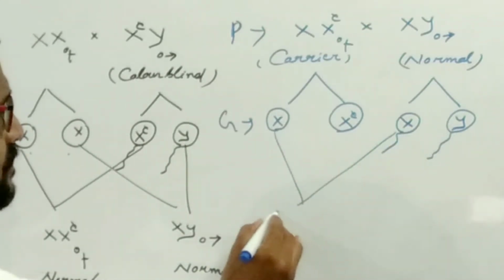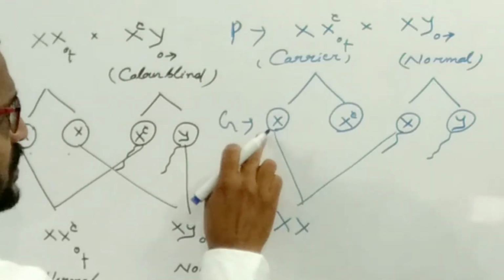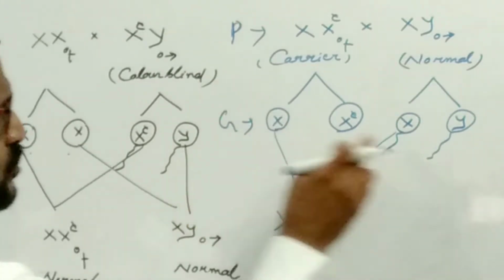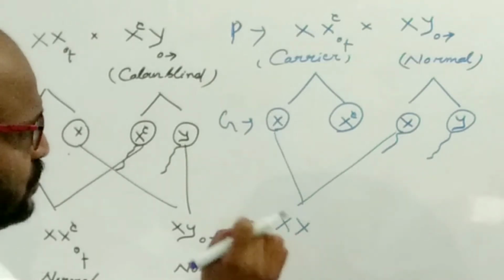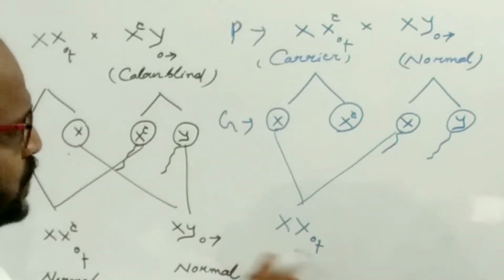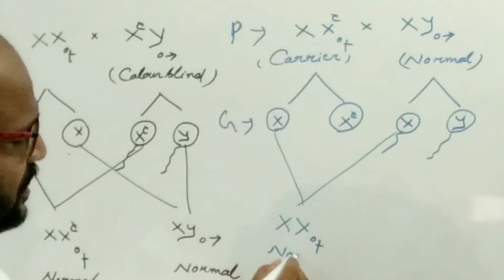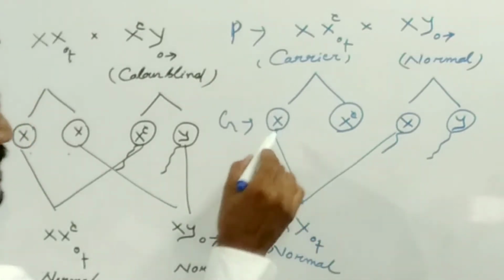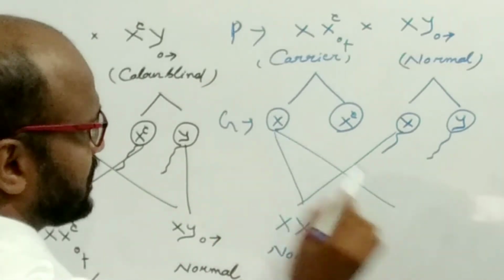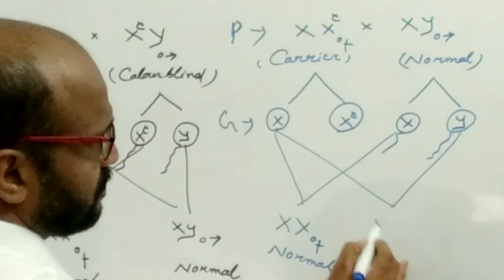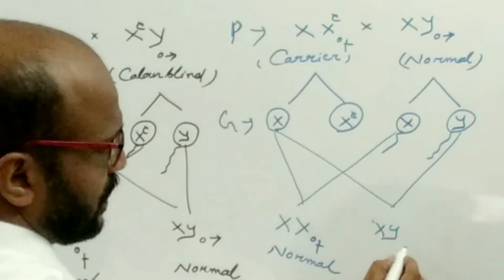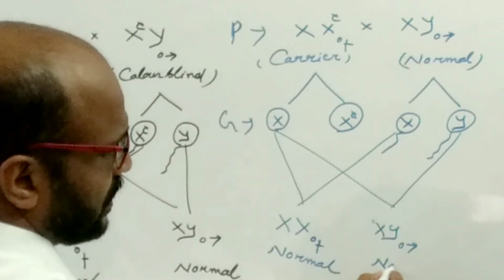So this is the normal X chromosome, this is the normal X chromosome. So this is the female individual, double X, the normal individual. If this egg is fertilized with this sperm, it will produce the male individual, and this is normal.